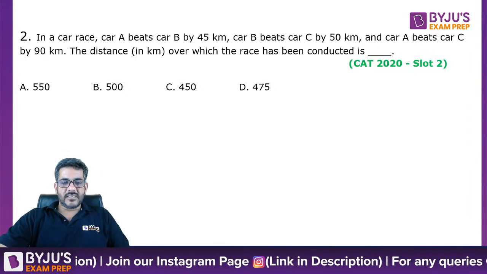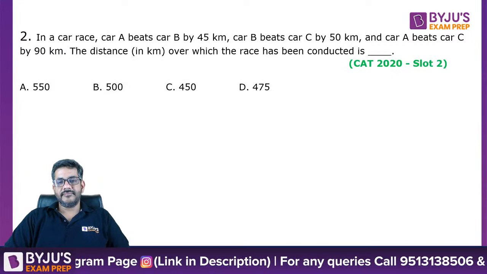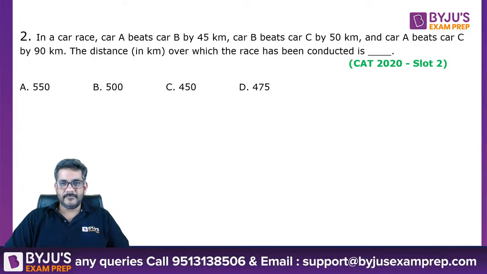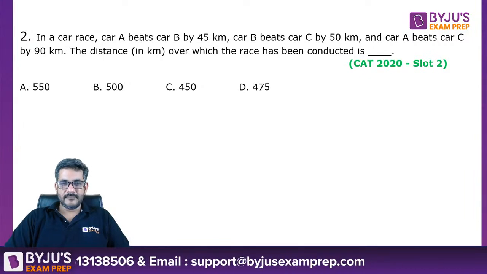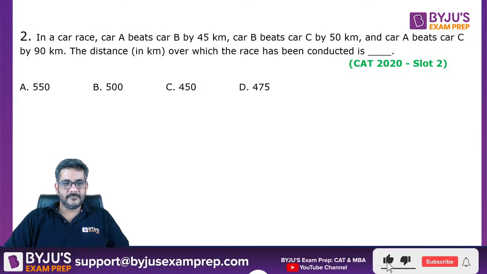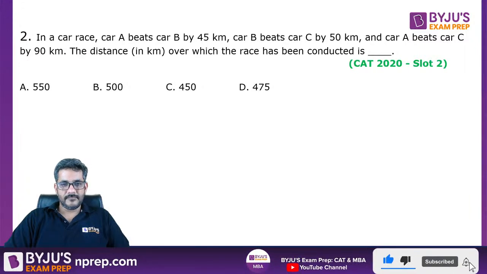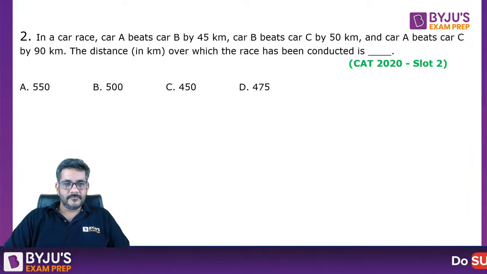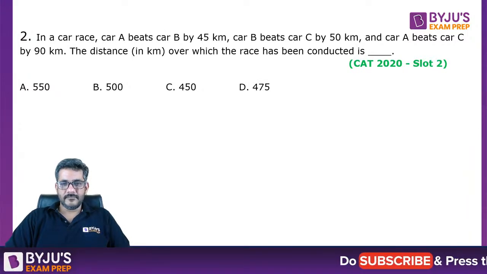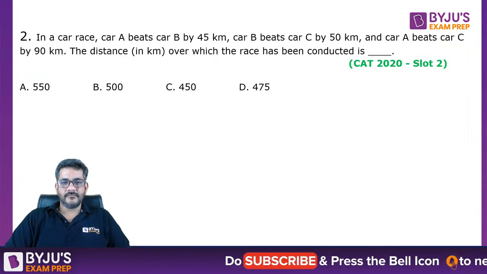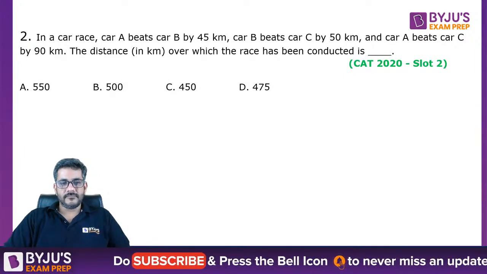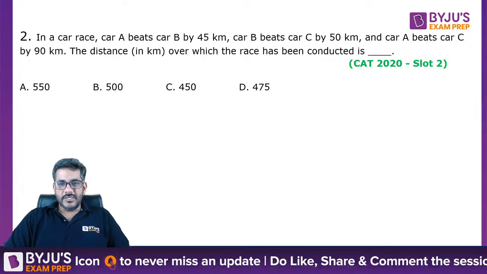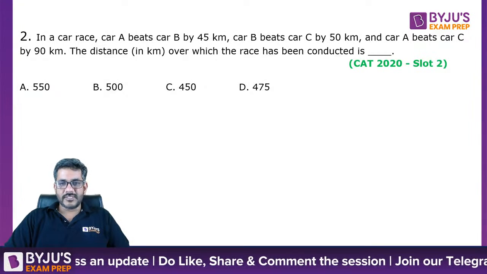I would like to see some answers before I start solving it. Yash has got C option, that is 450.